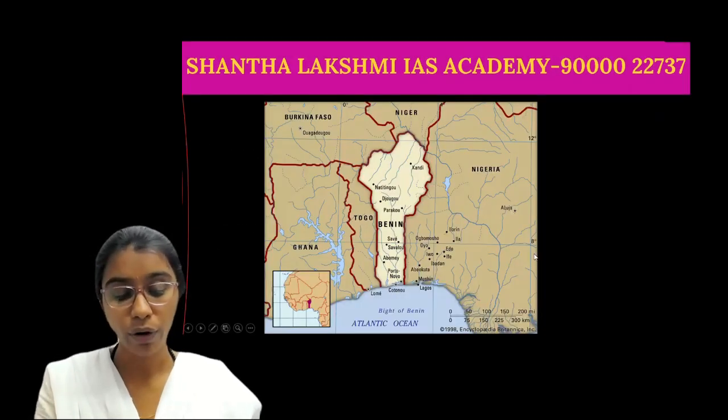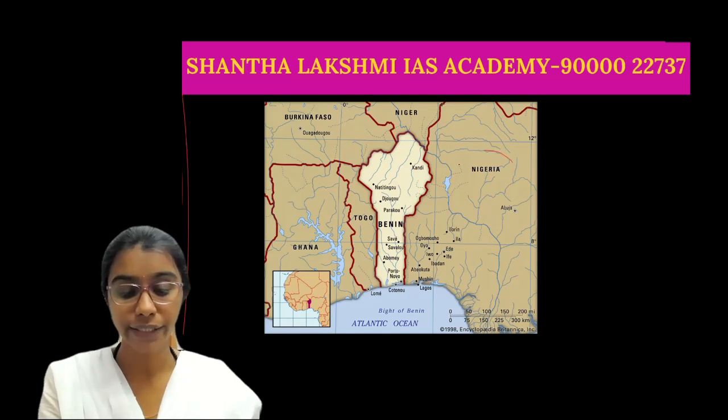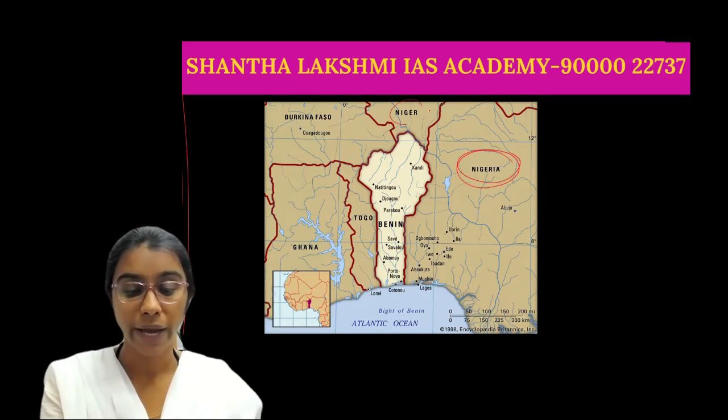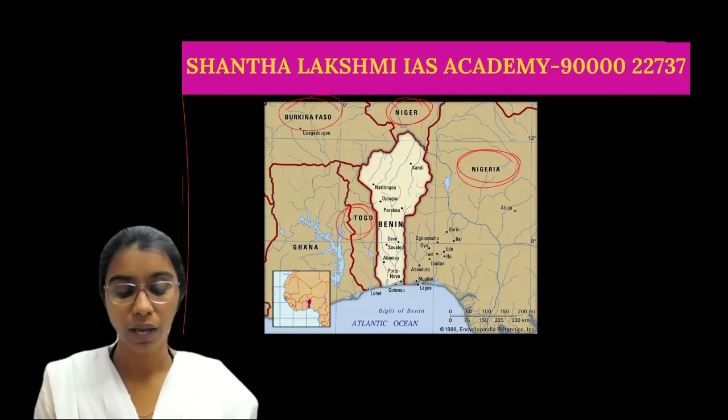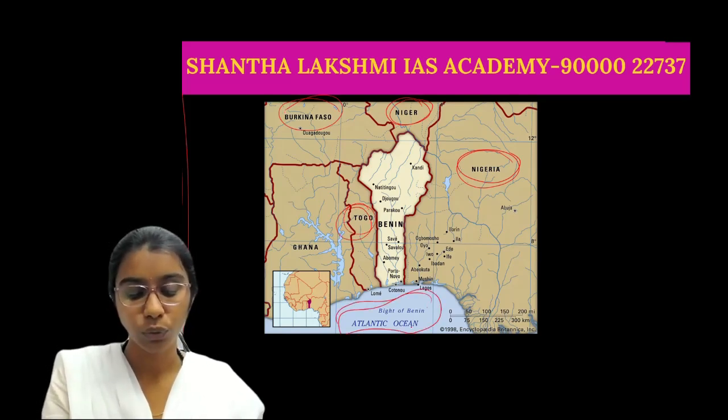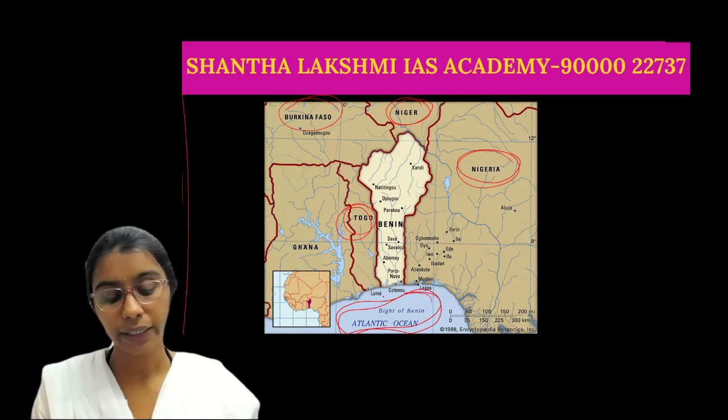Here you can see the border countries of Benin, that is Nigeria here, Niger, Burkina Faso and Togo. And it is on the coast of the Atlantic Ocean.